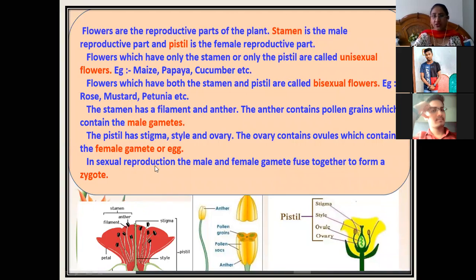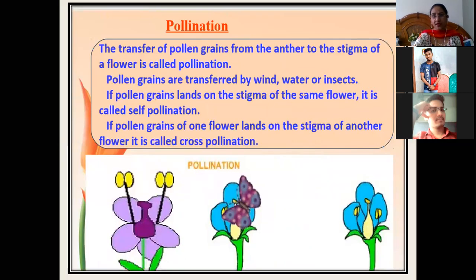In sexual reproduction, the male and the female gamete fuse together to form a zygote. So both the male and female parts are used in sexual reproduction and they fuse together to form the zygote, which ultimately develops into a completely new organism or the new plant.